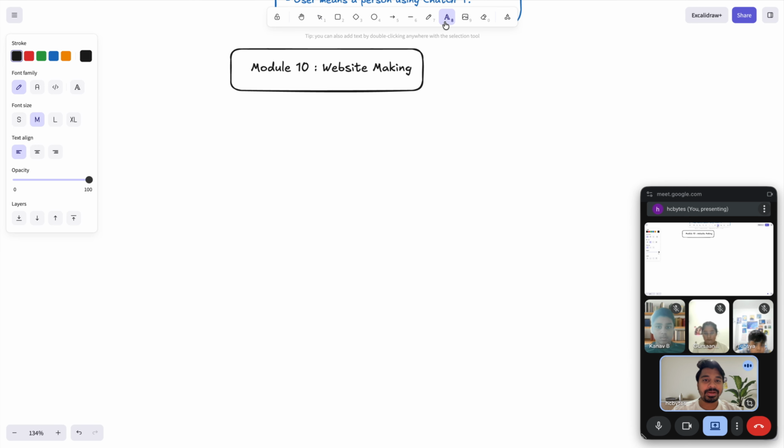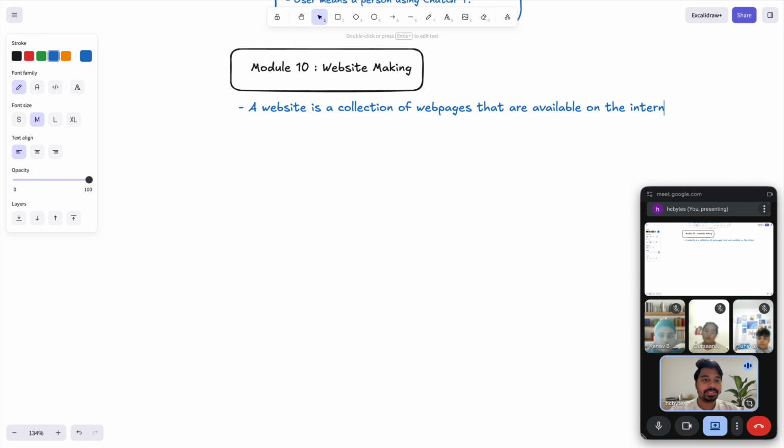So in simple words, if someone asks you, you can write it in the chat and I'll check it. A website is a collection of web pages that are available on the internet.